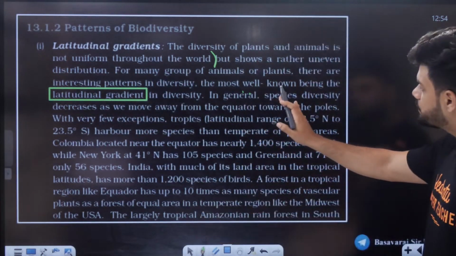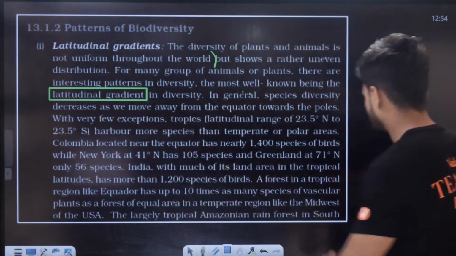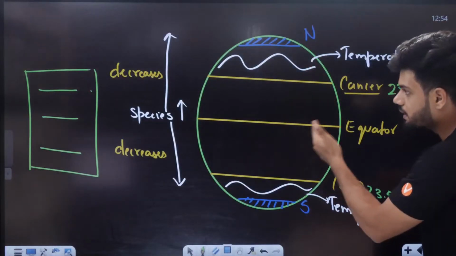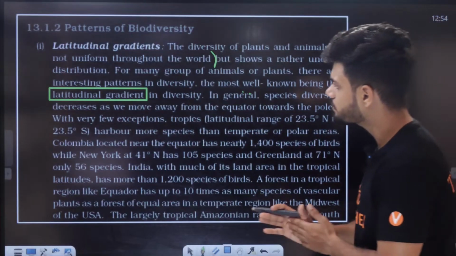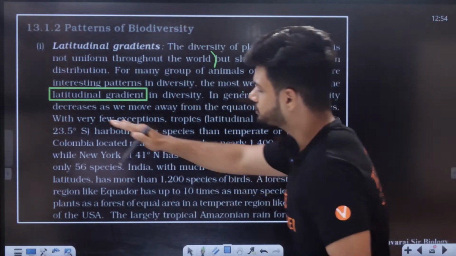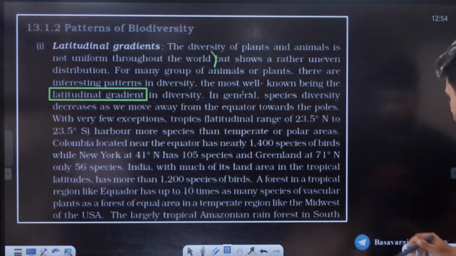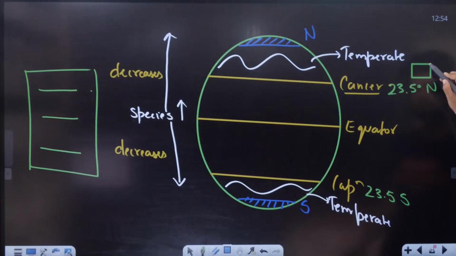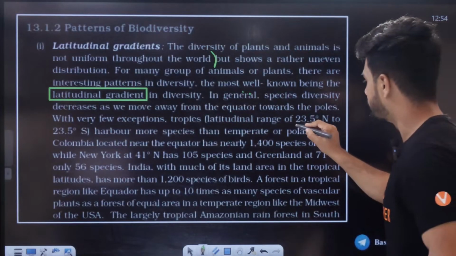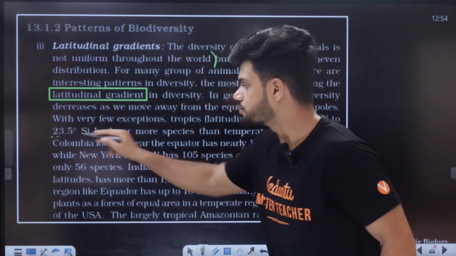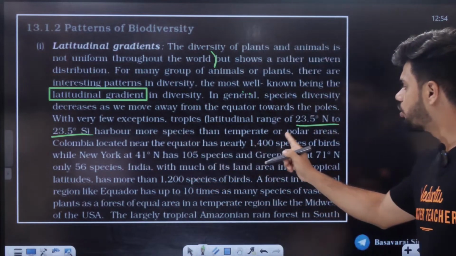Now what is this? In general, species diversity decreases as we move away from the equator towards the poles, with very few exceptions. That is the tropics, latitude 23.5 degrees to the north. This one is the one exception. To the south also, two exceptions are there. It harbors more species than the temperate or polar regions.